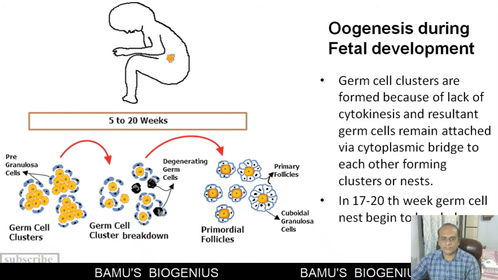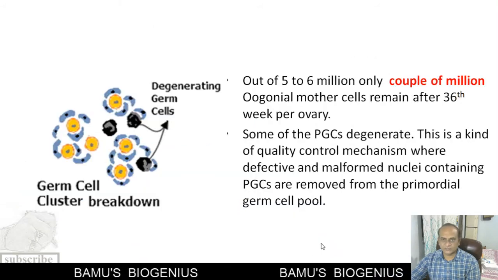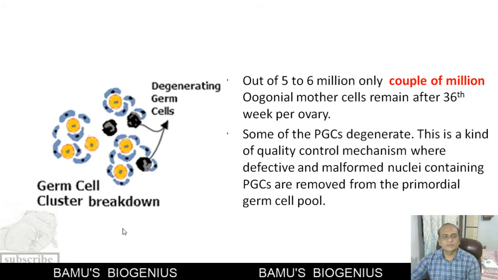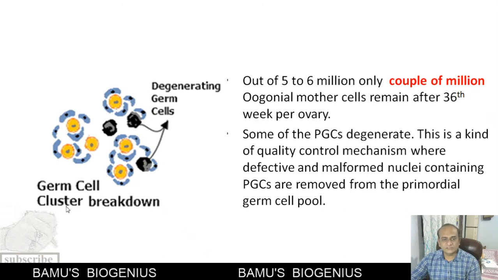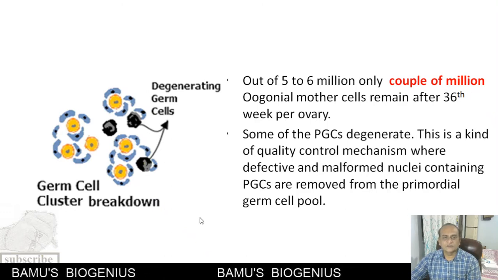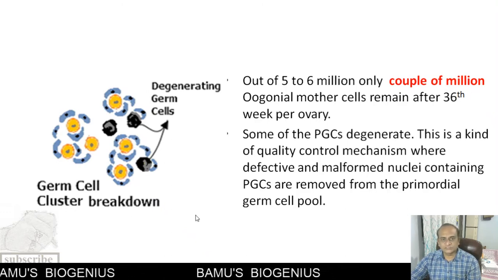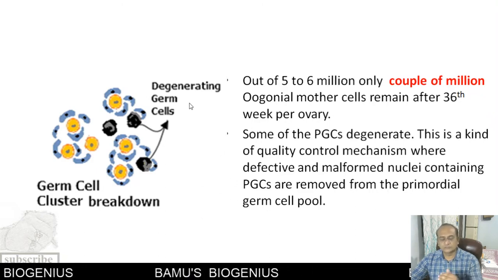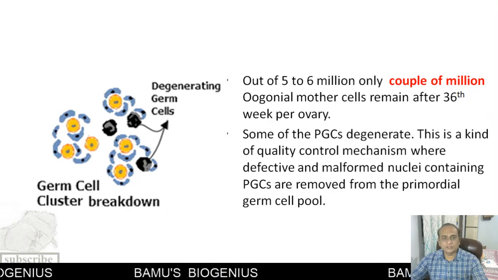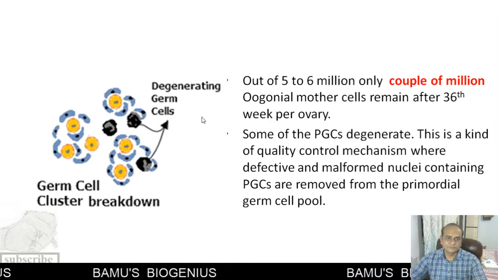Now we will see what happens during the breakdown. You can see here that when germ cell clusters break down, this is due to two reasons. The first reason is that some of the oogonial mother cells which do not develop properly degenerate.